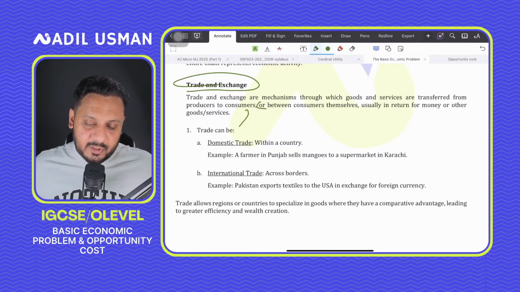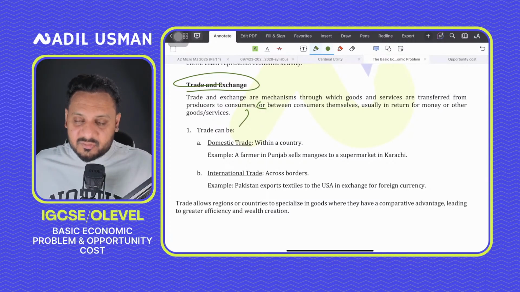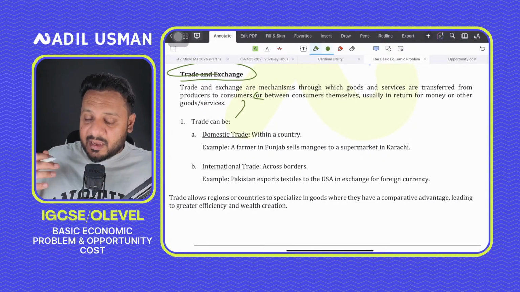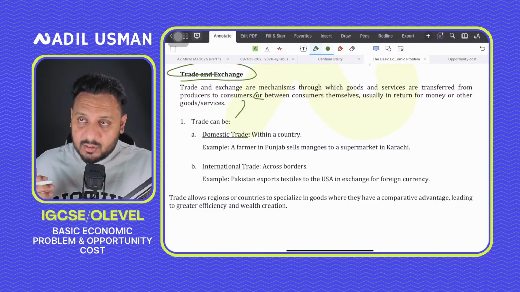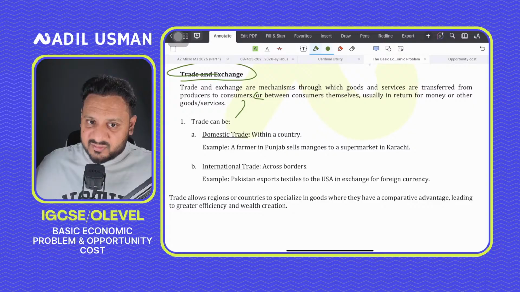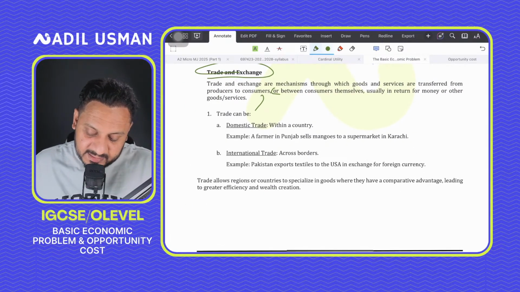And trade could happen domestically, that is within the country. For example, like I said, a farmer in Punjab sells mangoes to a supermarket in Karachi, that's domestic trade. While international trade happens across borders, you import and export, right? And you earn. So if Pakistan sells its textiles to the USA, it earns dollars against that, right? So that is what it is.